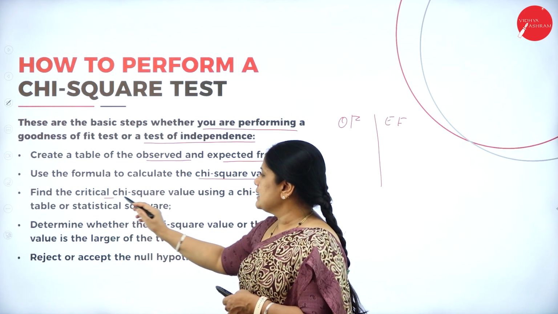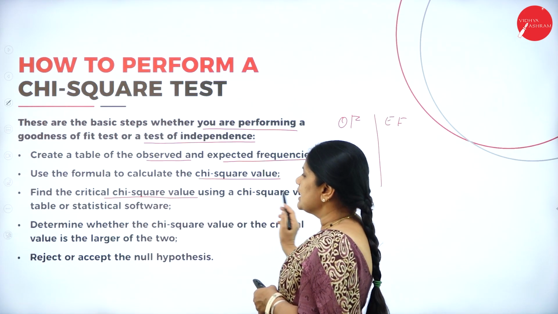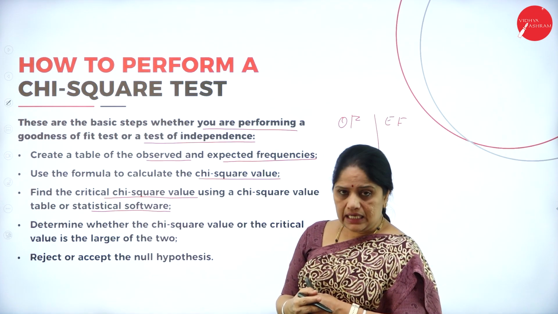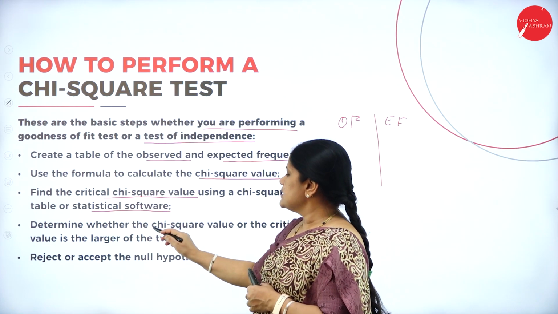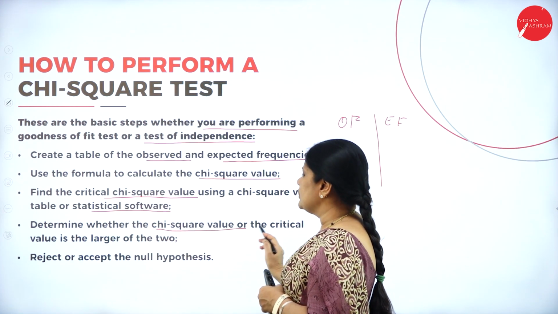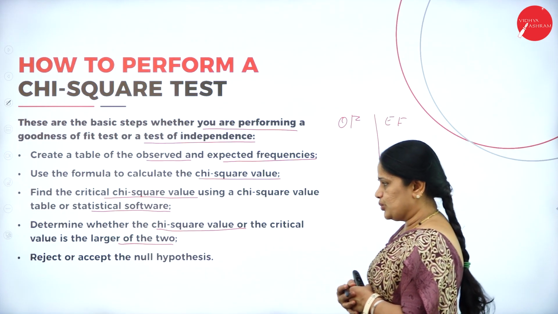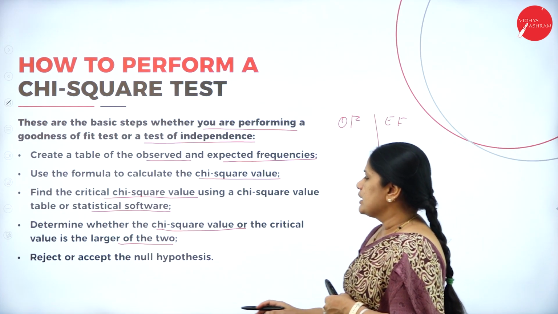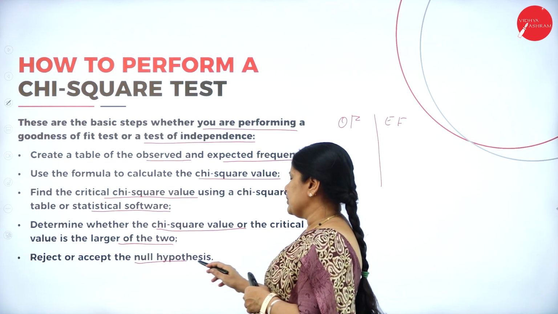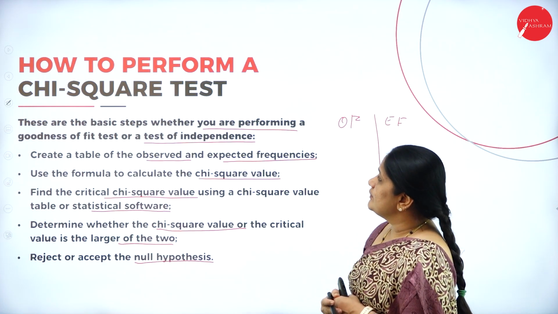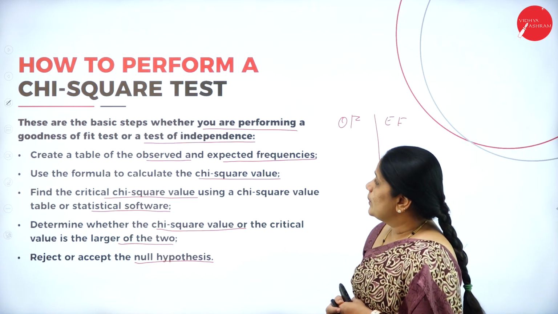Find the critical chi-square value using a chi-square value table or statistical software. Then determine whether the chi-square value or the critical value is larger of the two. Then accept or reject the null hypothesis. In this way, we will be able to perform a chi-square test.